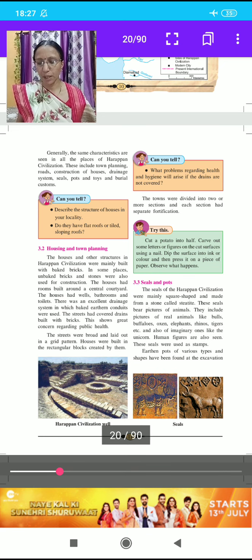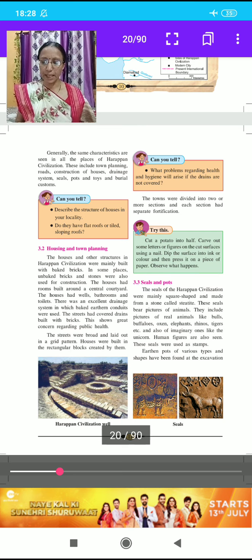The houses and other structures in the Harappan civilization were mainly built with baked bricks. In some places, unbaked bricks and stone were also used for construction.